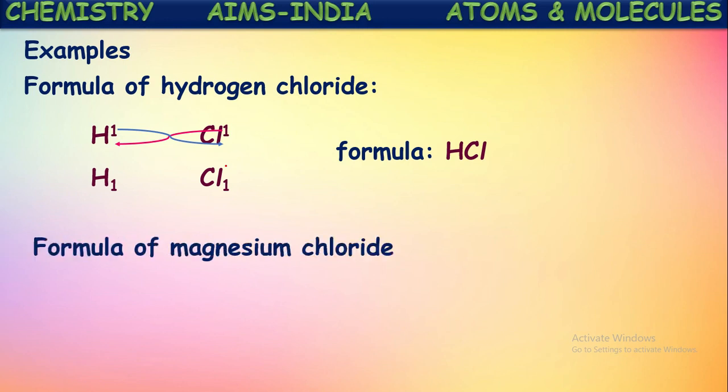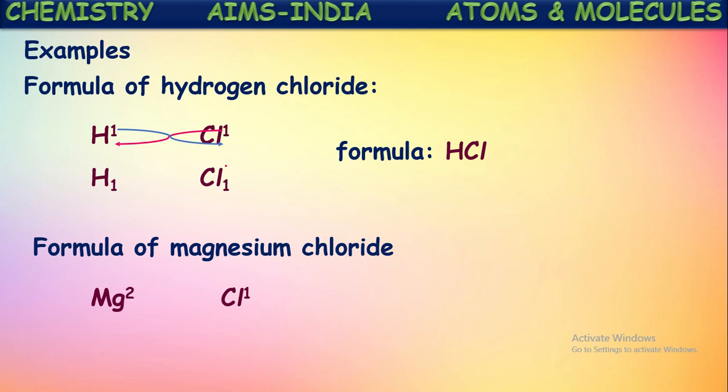Let us try to write the molecular formula of magnesium chloride. Magnesium and chlorine, their symbols are written, because first the positive ion, magnesium ion, is written, next the negative ion, chloride ion Cl, is written, and then their valencies are mentioned at the superscript. Next, the highest common factor is eliminated from these valencies, or they are divided by the highest common factor.